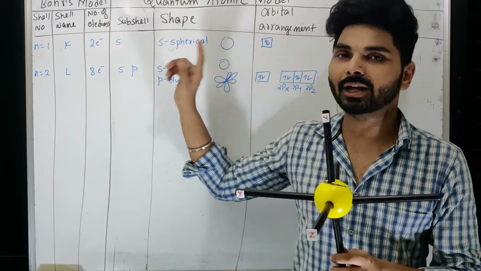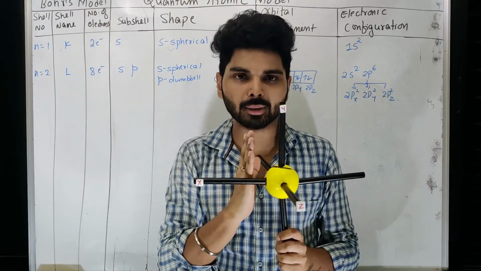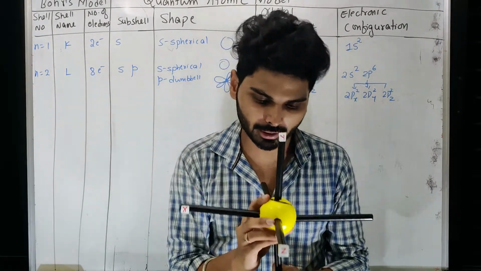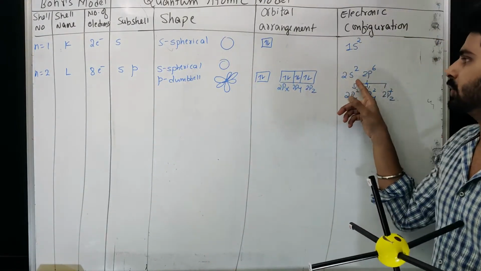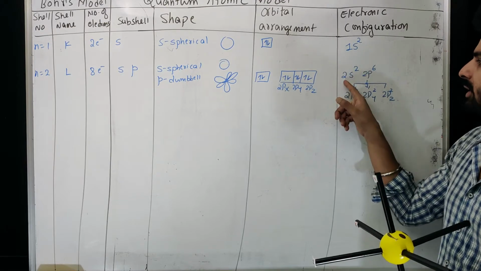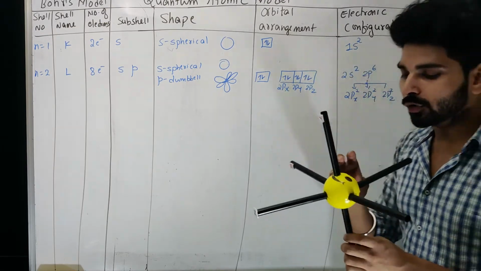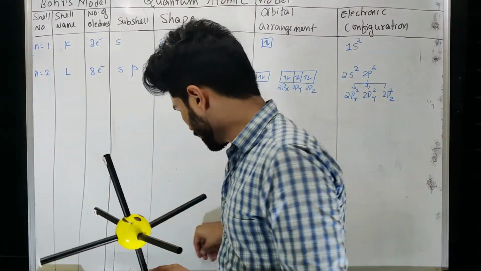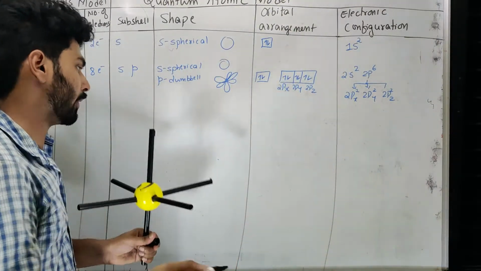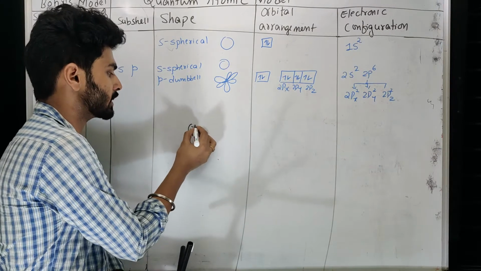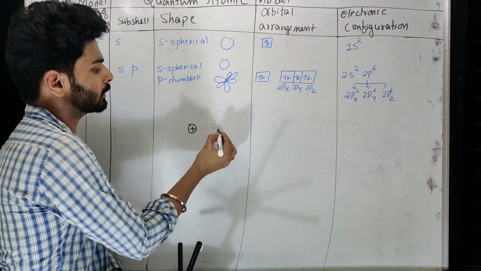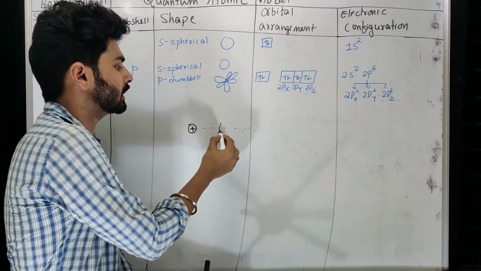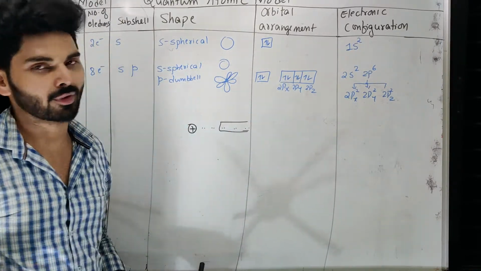So the third and fourth electrons will have a small gap, a small distance from the nucleus, and will have a bigger spherical shape here. That's why we have written 2s2 here: 1s2, and after that 2s2 comes. If you go on in a spherical manner, you will be filling electrons farther away from the nucleus. If the nucleus is present here, there are two electrons here, two here, and two here. These six electrons will be going far away from the nucleus.